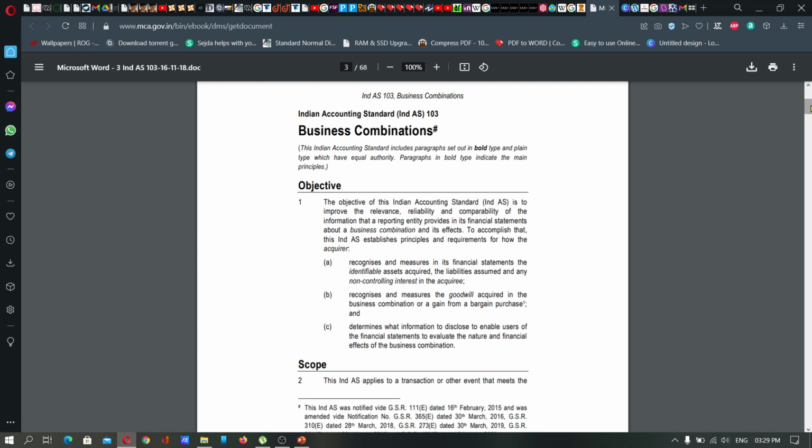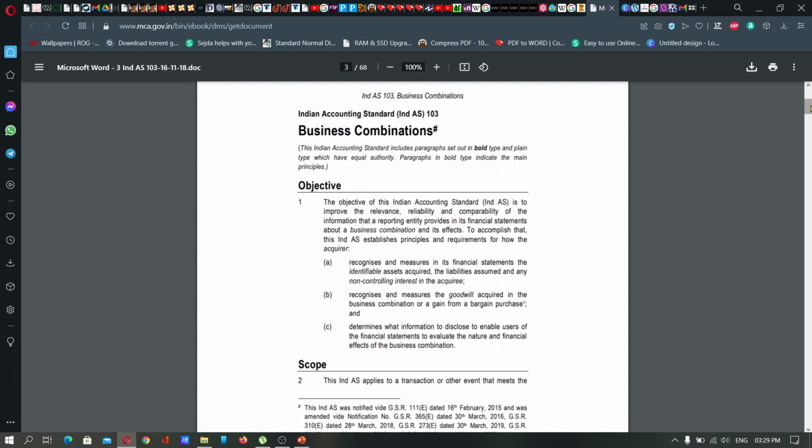You will learn about that peculiar pattern of presentation in your higher studies, in your PG classes and post PG classes. Anyway, for any transaction relating to such dealings or business combination, Ind AS 103 specifically mentions the steps that have to be followed.